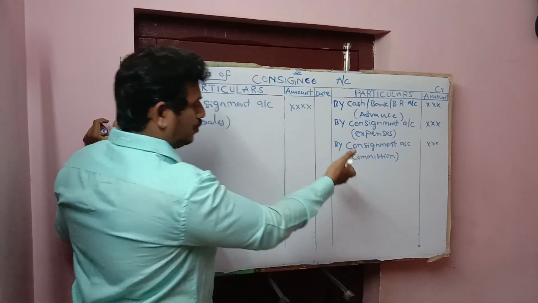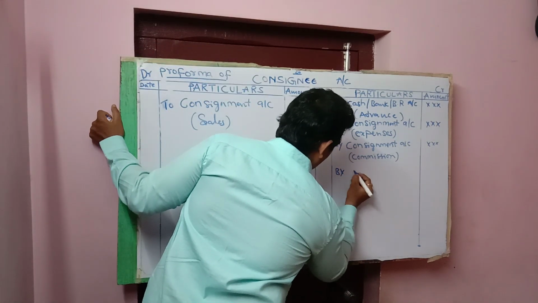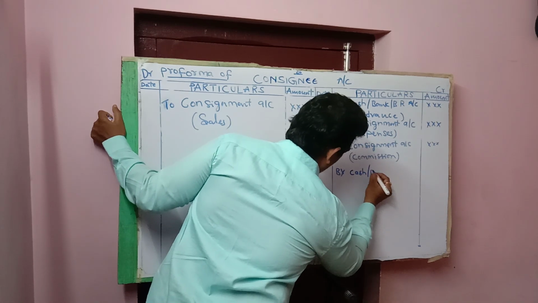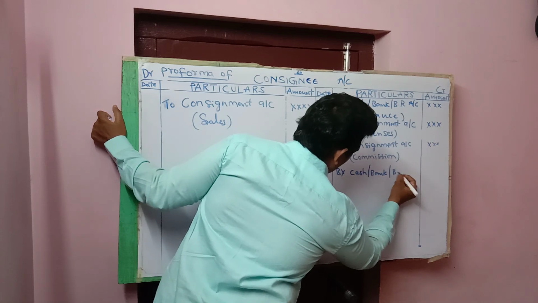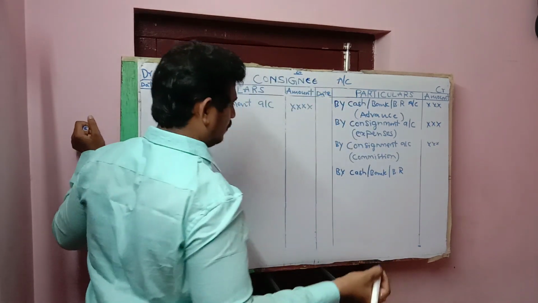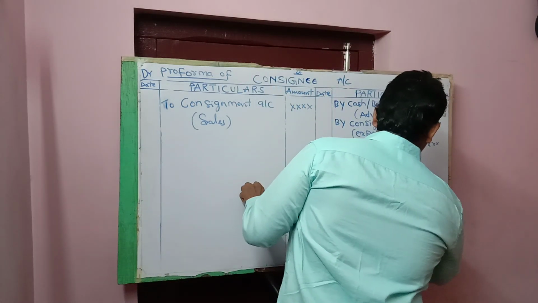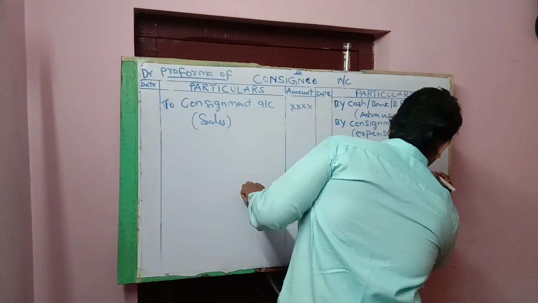So the balance due is recorded as cash or bank or bills receivable account.